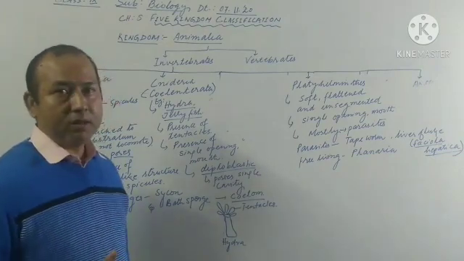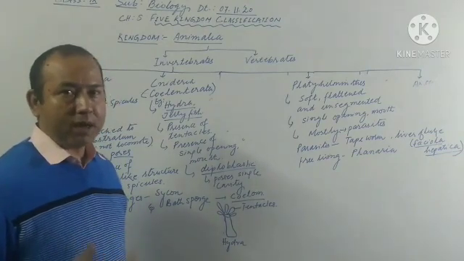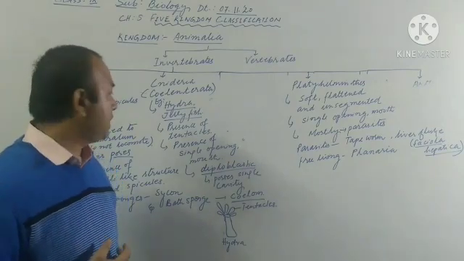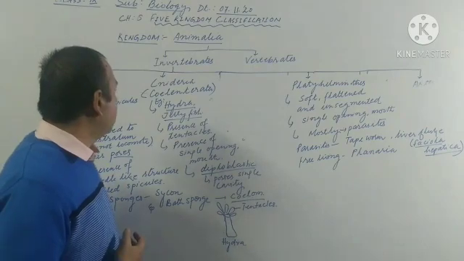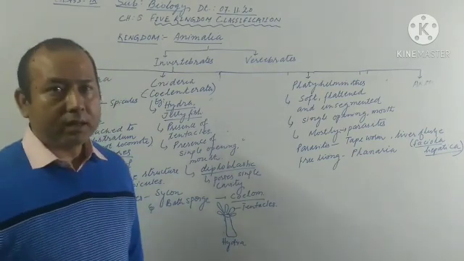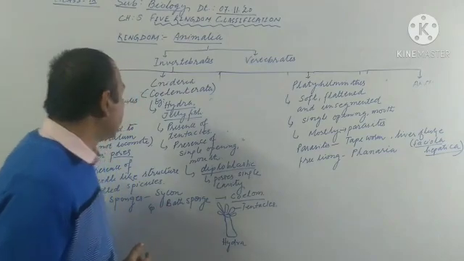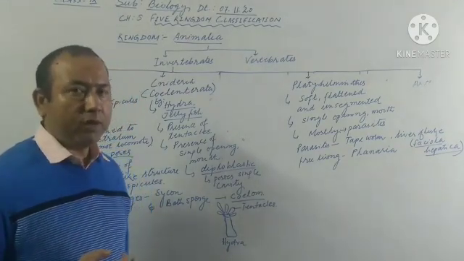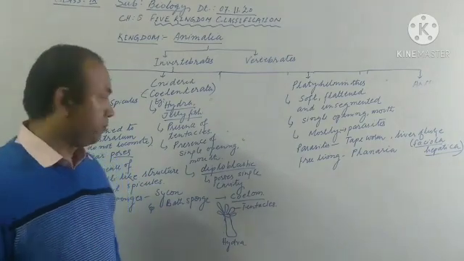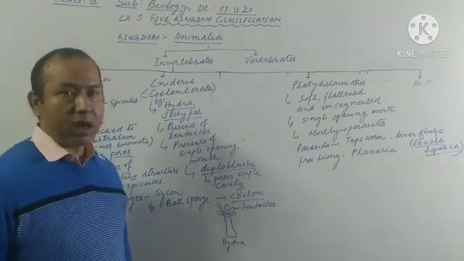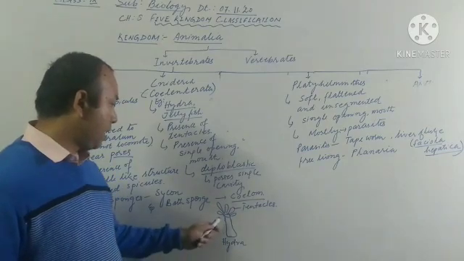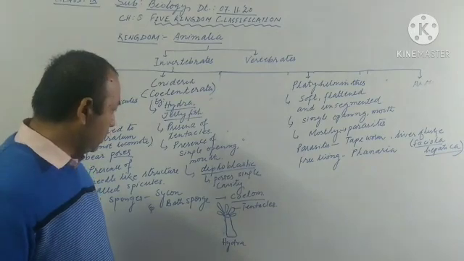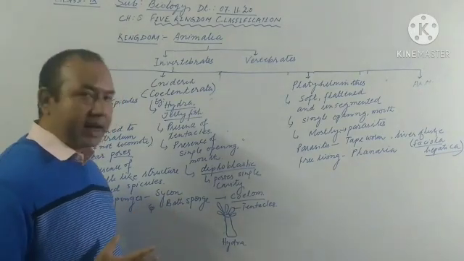About the Hydra, you might have learned in junior classes also. Jellyfish, you might have seen while watching videos on Discovery Channel. Now let us discuss the identifying characteristics of Cnidaria. The first point, the most identifying characteristic of Cnidaria, is the presence of tentacles. Finger-like projections are present over their top, which are called tentacles.